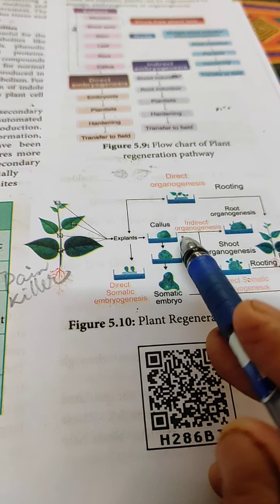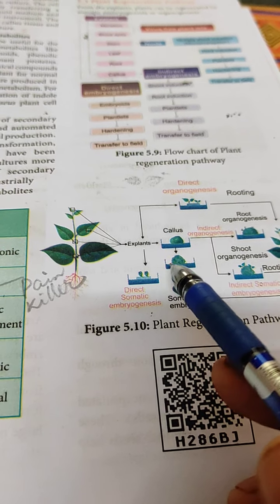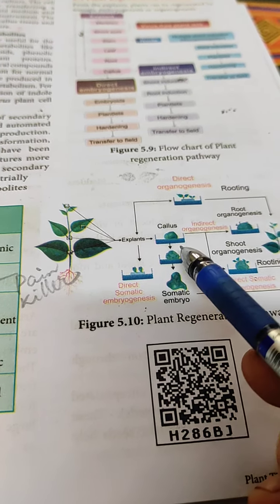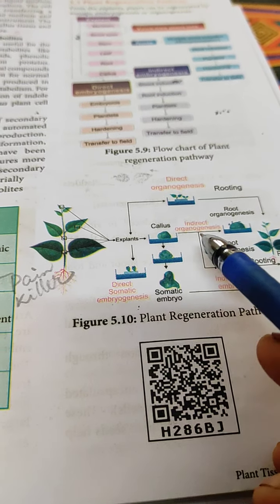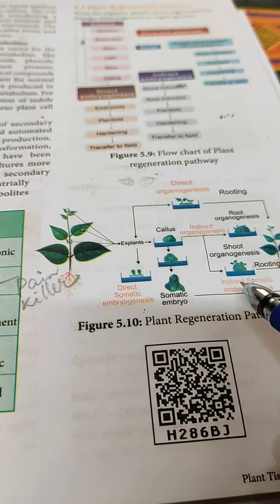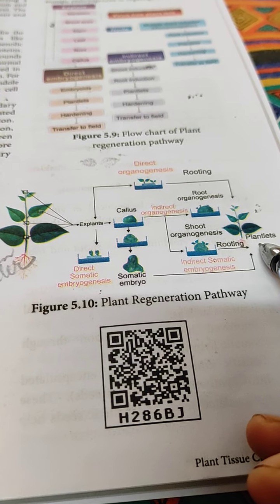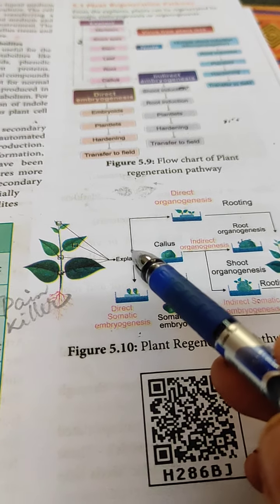Explant we have taken, callus formation. Direct somatic embryogenesis: explant, callus tissue, somatic embryo. This callus tissue forming roots is called root organogenesis. Indirect: root formation, shoot formation. Then the plantlet will be there, rooting and shooting, and a new plantlet will be developing. This is the indirect one, and the other is the direct one.